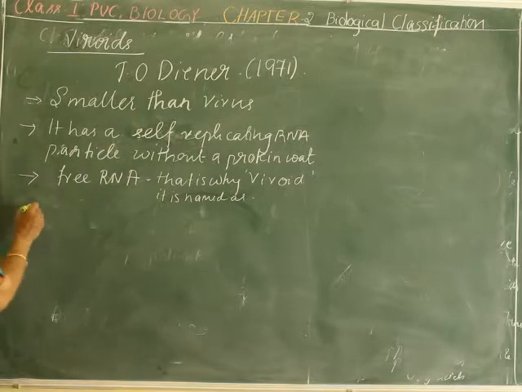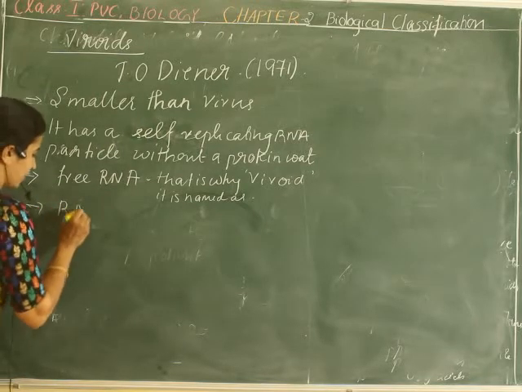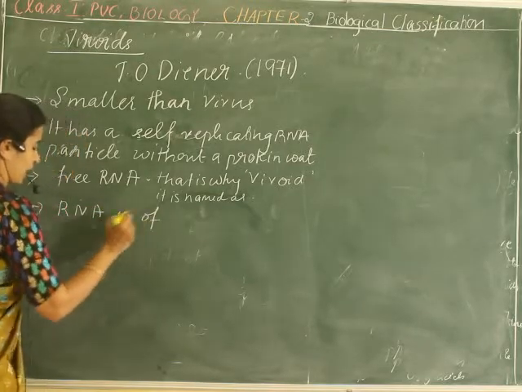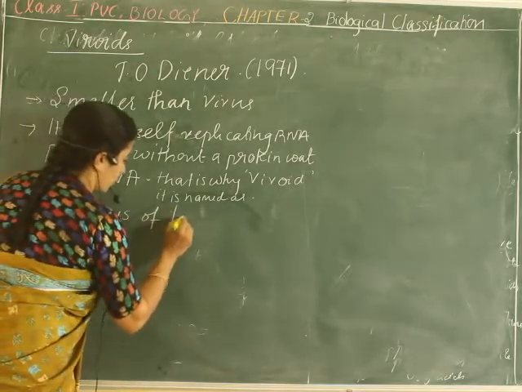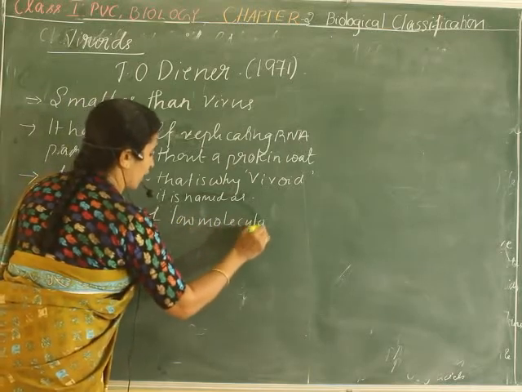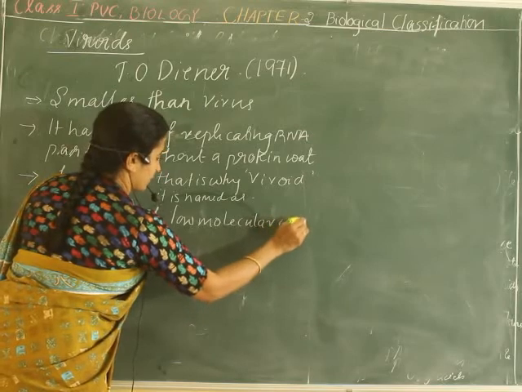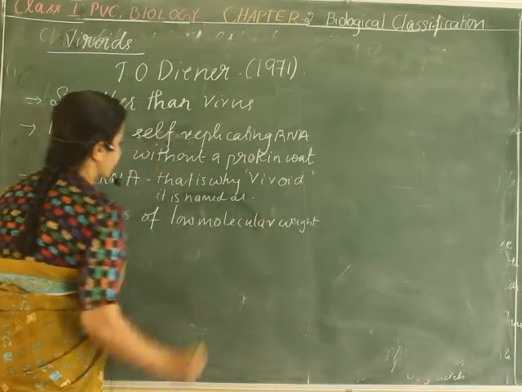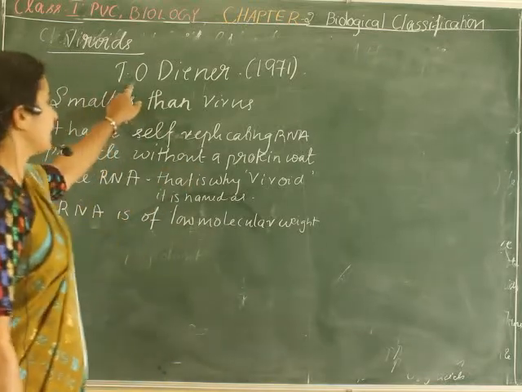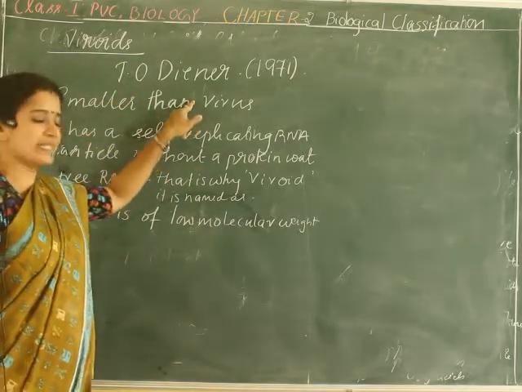Then one more thing is that the RNA of this viroid is of low molecular weight compared to the virus. Here we are just comparing with the virus. So viroids were discovered by T.O. Diener in 1971.